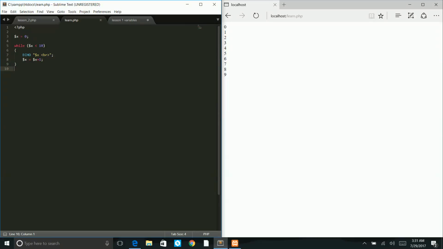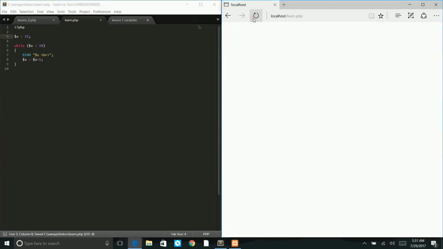So here we have a basic while loop, okay? While this variable, x, is less than 10, we're going to perform the body within the curly braces, which will be 10 times. But let's say that when we get to the while loop, x was greater than 10, that condition was false. Say x was 15. Well, then we'll skip this body altogether.